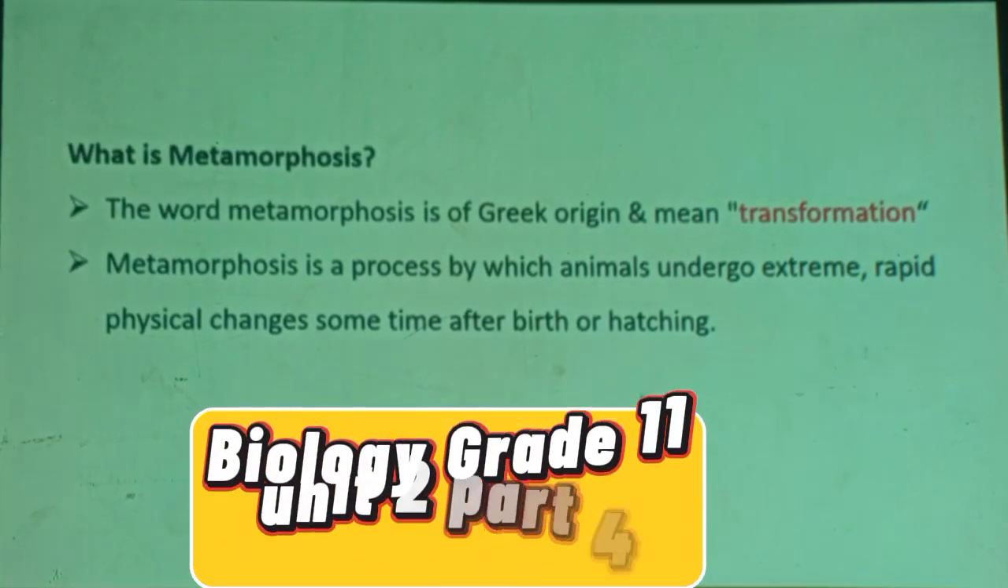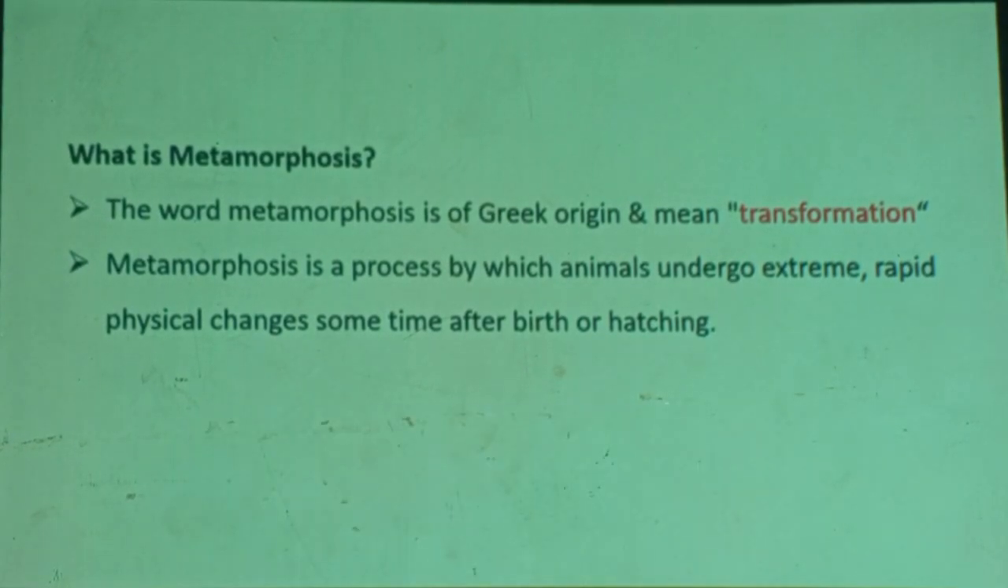Just then we are talking about reproduction in insects, sexual reproduction in insects. We have seen there must be meiosis, gamete production, then fertilization, most of the time internal, then development. The development occurs by the process of metamorphosis.